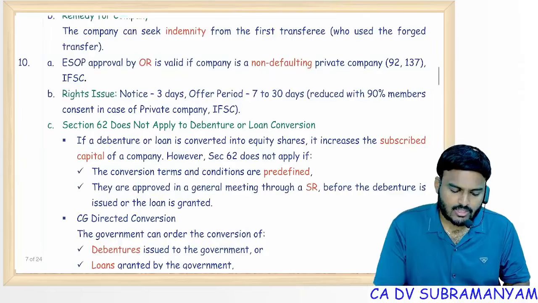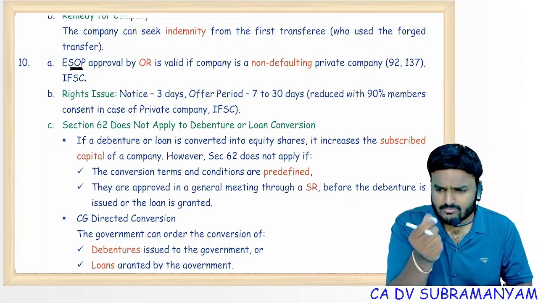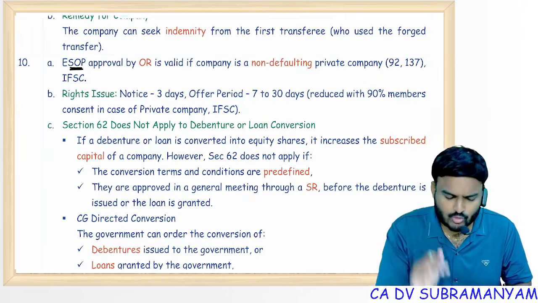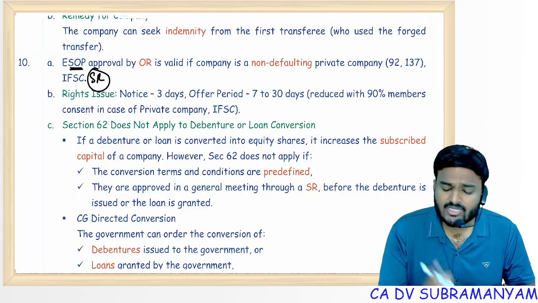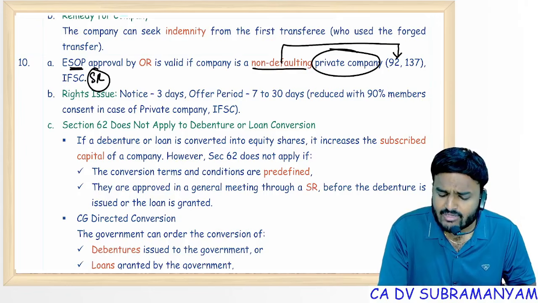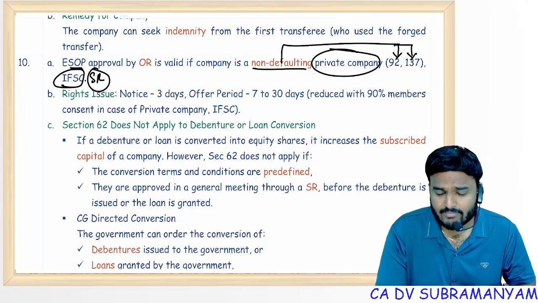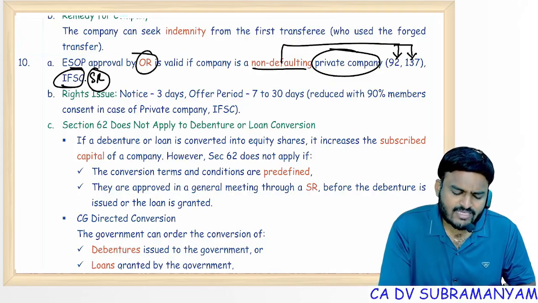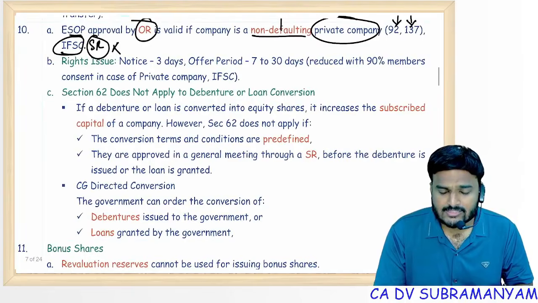Next one, ESOPs. But before that, yes, a few small points I'll cover in handwritten notes, don't worry. ESOPs. For ESOPs, generally special resolution is required. But if you are a non-defaulting private company, not defaulting means regular in filing annual returns, regular in filing financial statements, and if you are an IFSC company, for you OR is enough, SR not required for you. Rights issue, dispatch of notices at least 3 days before offer period. 3 days before offer period, you have to dispatch the notices.